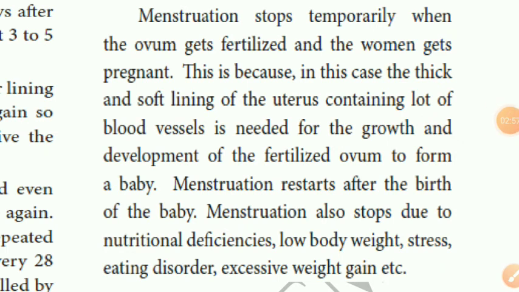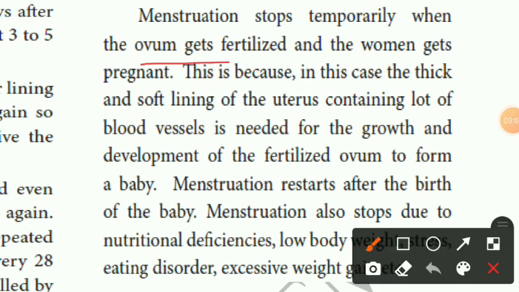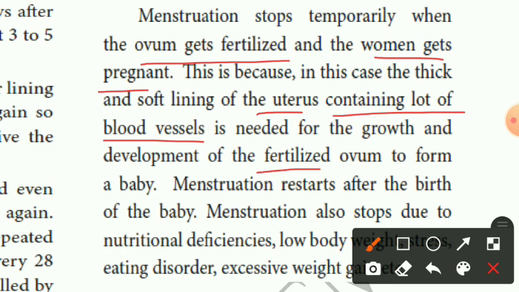Menstruation stops temporarily when the ovum gets fertilized and the woman gets pregnant. That time only the menstruation stops. This is because in this case the thick and soft lining of the uterus containing a lot of blood vessels is needed for the growth and development of the fertilized ovum to form a baby.